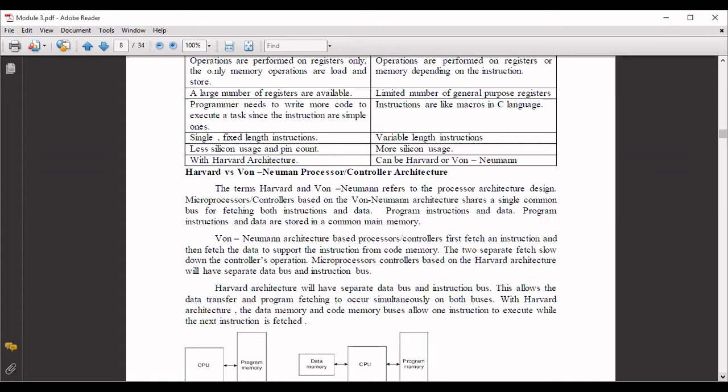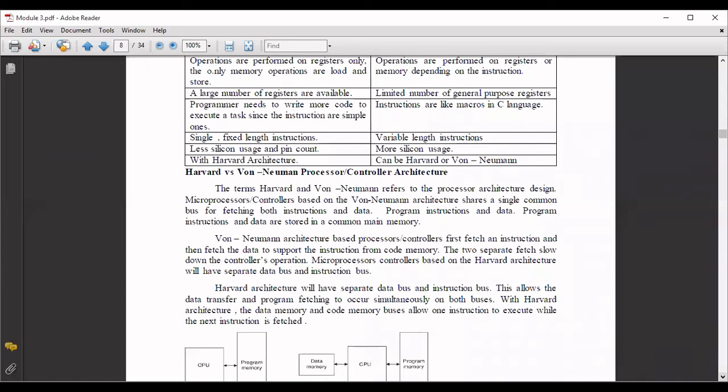Why? Because in the Von Neumann architecture, both your program and data will reside in the same memory. You will be having a common memory place where you will be able to store your data as well as the instructions, the program. So both will be stored in the common memory area. You will be having a single common bus to fetch either the instruction or the data from the memory. So program instructions and data are stored in the common main memory in Von Neumann architecture. That is the reason it is going to fetch instructions using a single common bus.